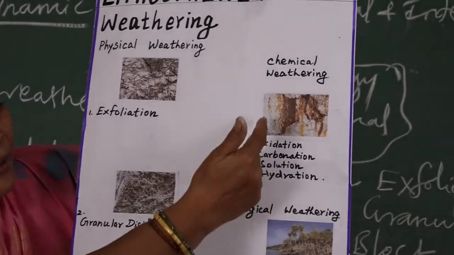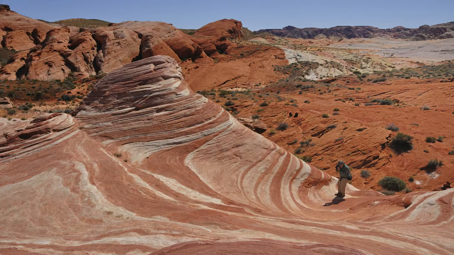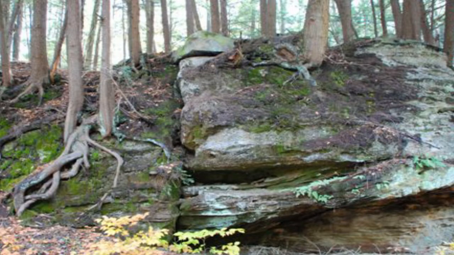Chemical weathering undergoes changes by oxidation. It is similar to the rusting of iron: the iron present in the rocks changes into this color and these characteristics. The second one is carbonation, which is an acid process, as we already know. Solution and hydration, you do not need a picture for that, you know it very well. Biological weathering: plant roots, some burrowing animals, and human activities cause the rocks to disintegrate.